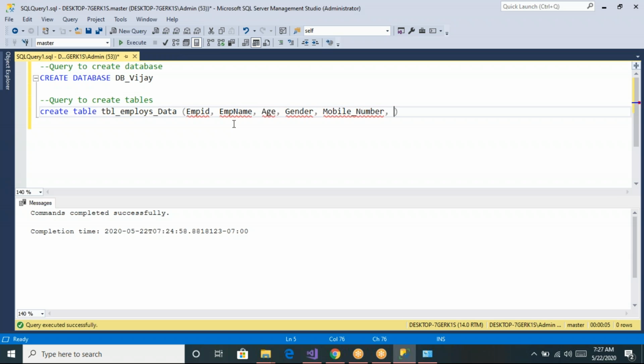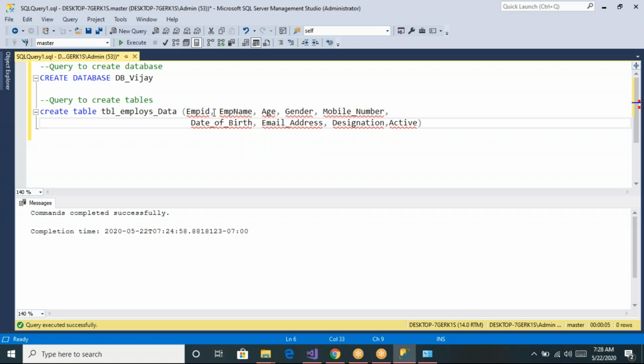Okay, and gender, mobile number, his date of birth, his email address, and his designation. Some column names, and whether he is an active employee or not. So let us say active. Let us collect some small information. Now you can say I want to collect this information about an employee. So first of all, identify the list of fields you want to store in this table.